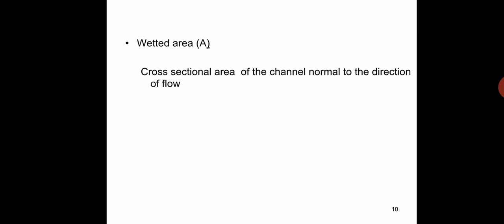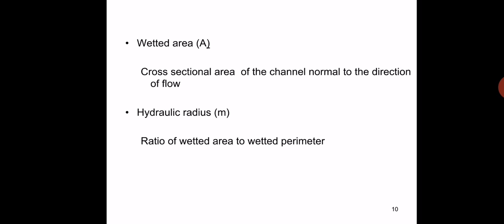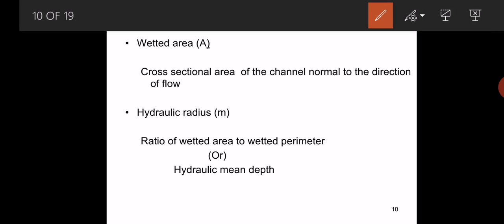Next, what do you mean by wetted area? It is the cross sectional area of the channel normal to the direction of the flow. Hydraulic radius is the ratio of the wetted area to the wetted perimeter. It is denoted with small r, so the ratio of wetted area to wetted perimeter is known as the hydraulic radius.